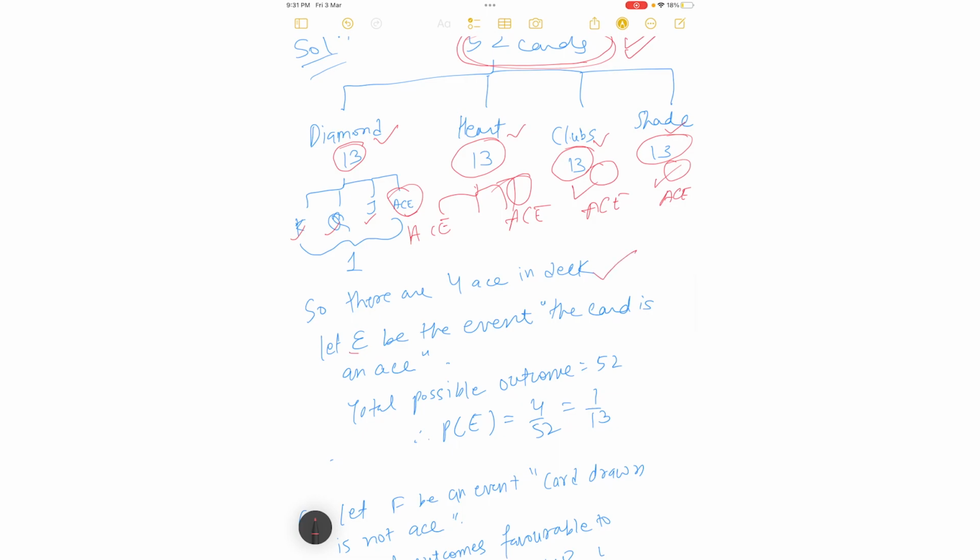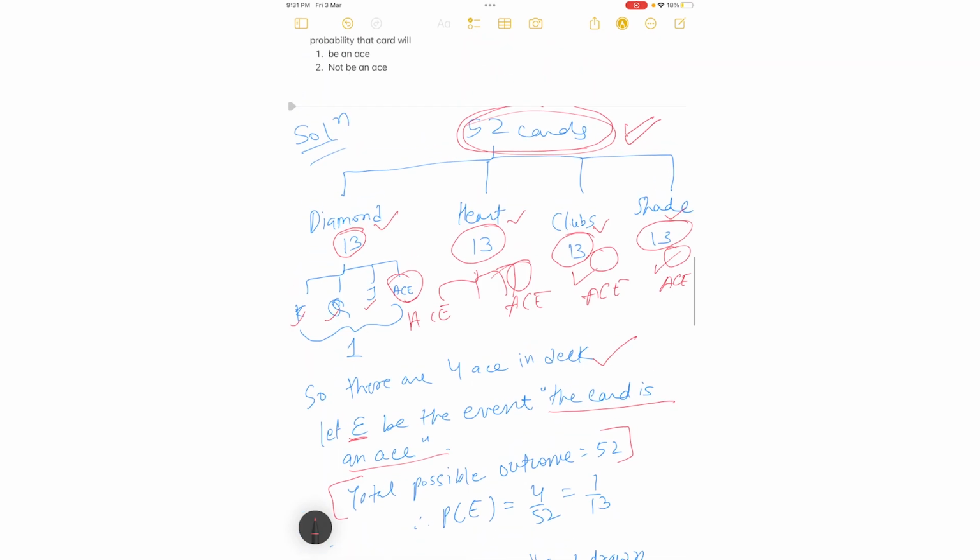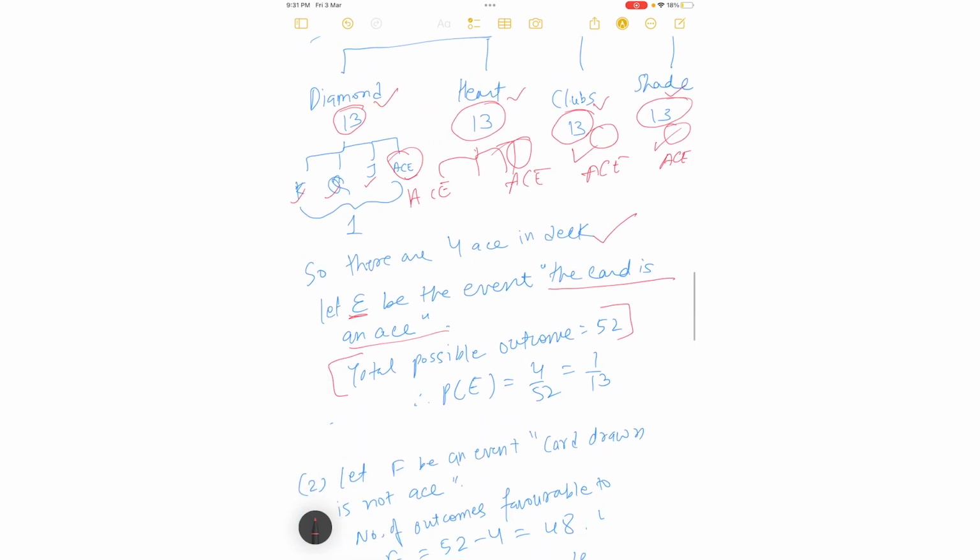Now let E be the event that the card is an ace. This is what we have learned in earlier videos also. So the total possible outcomes will be 52. I already told you why, because there are total 52 cards. So probability of E will be equal to 4 by 52. What is 4 here? Number of outcomes favorable to an event divided by the total number of outcomes. So 4 by 52, which is 1 by 13. So this is your answer.